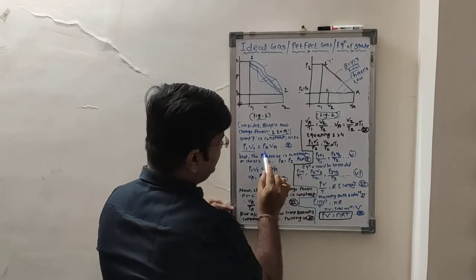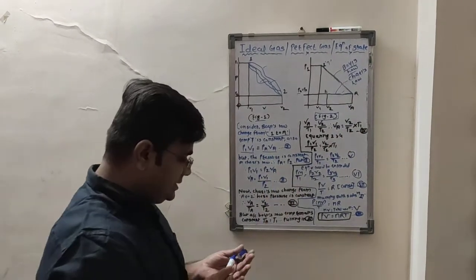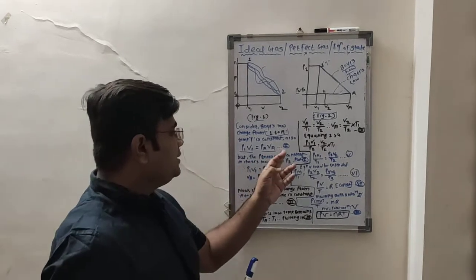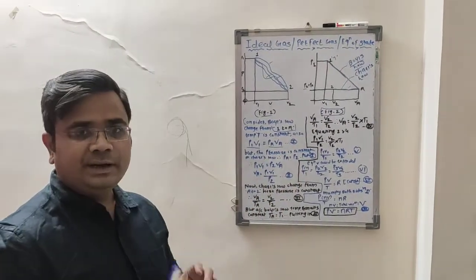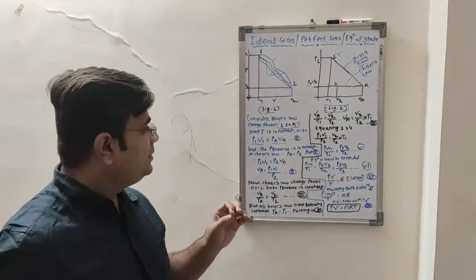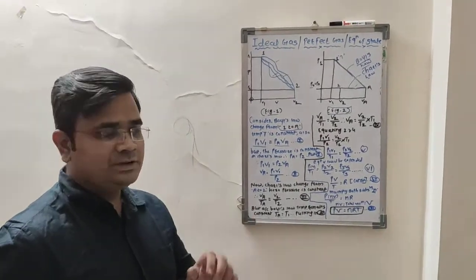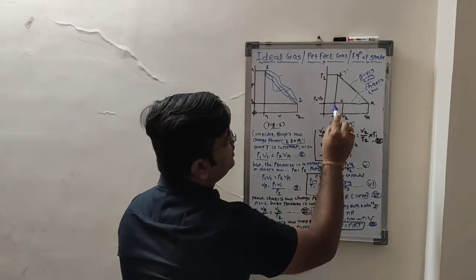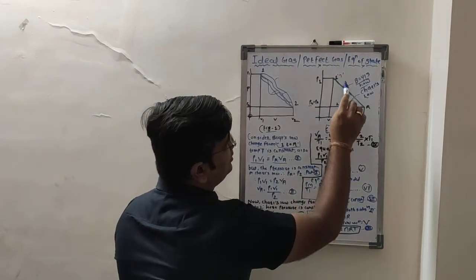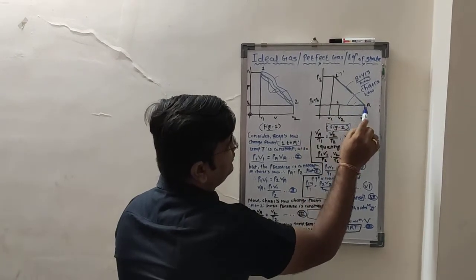So that is what we have written here. According to Boyle's law, we have got equation 1. When the temperature is kept constant, the product of pressure and volume will be constant. So therefore at point 1, P1 V1 is equal to PA VA.